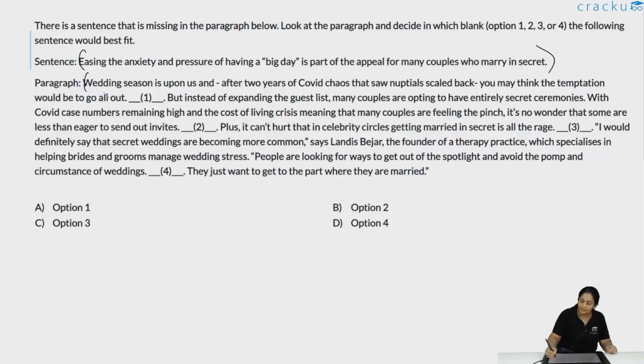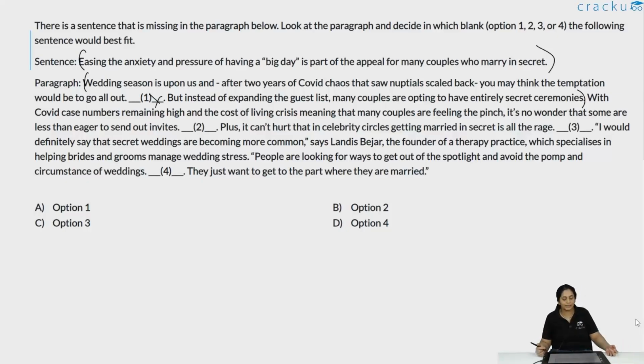So this is the context, and after that you would give all the reasons why they are having secret marriage ceremonies, or why they are choosing to marry in secret. So one is definitely not the blank, because the first two sentences give you the context about what is actually occurring. You would expect them to go all out, but instead they are having secret ceremonies. So one is definitely not the right answer.